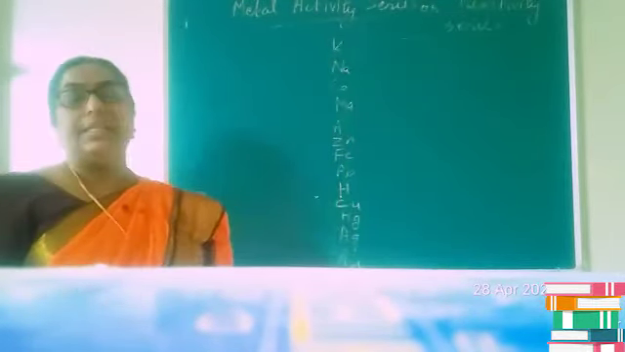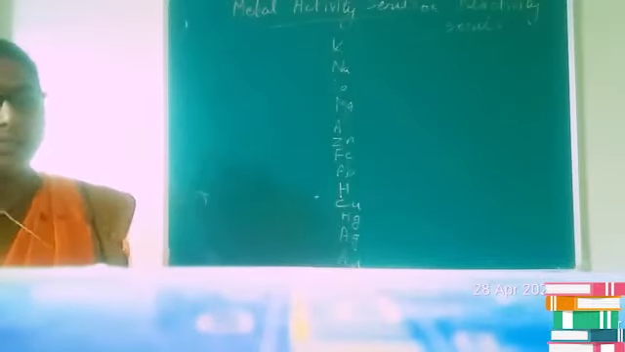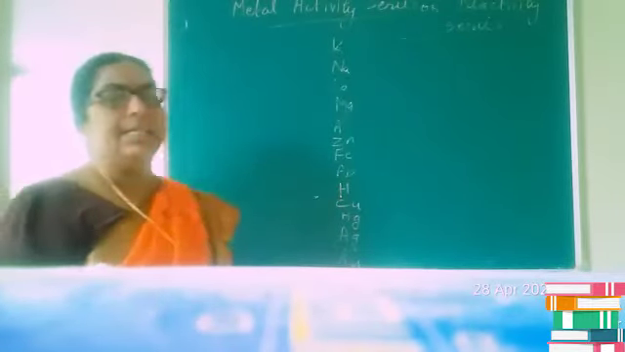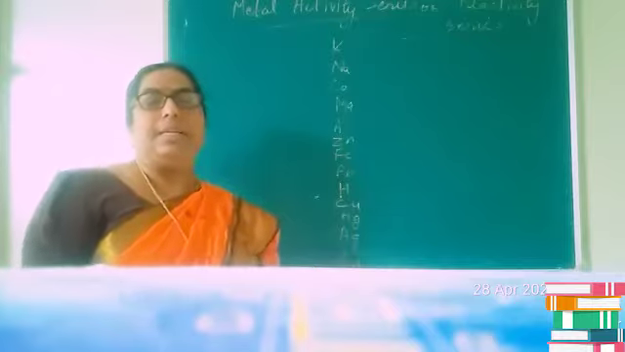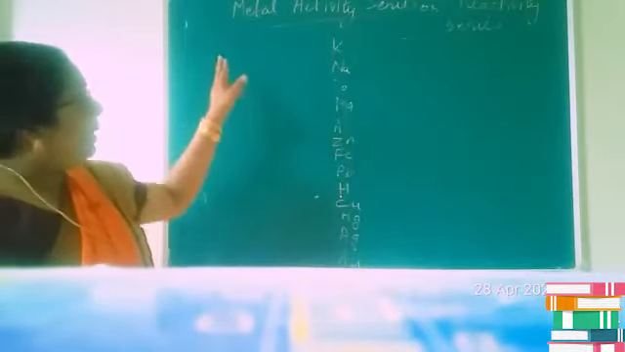Children, today let us study about chemical properties of metals. Before starting with chemical properties, let us pass through a term: metal activity series or reactivity series. Yes, I know children you have studied this in the first chapter, but let us revise that topic once again.